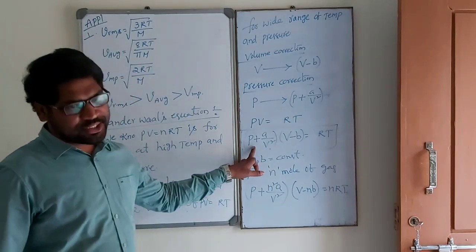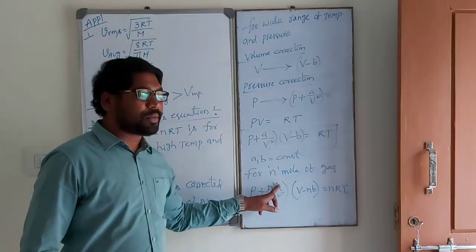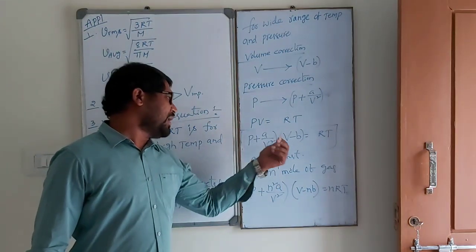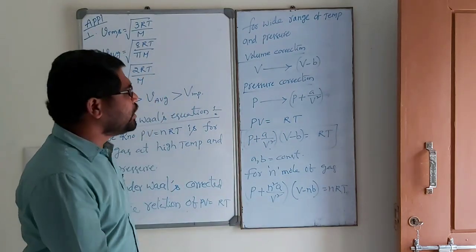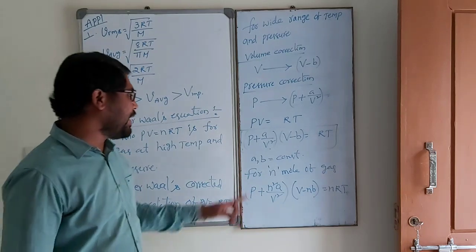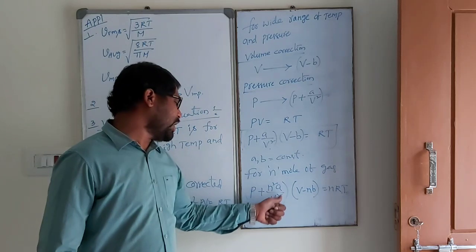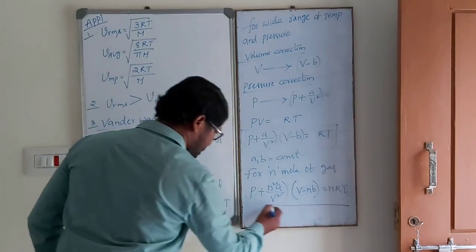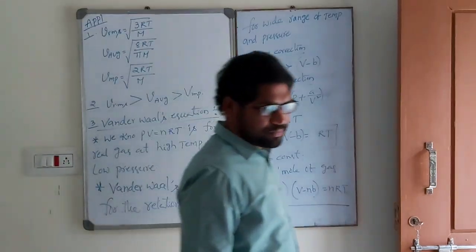This is for 1 mole of gas. This is for n moles of gas. So a is replaced by n square a according to the dimension formula, and V minus nb. On both sides we multiply by n, then here n square, here n, here n. Now P plus n square a by V square times V minus nb is equal to nRT. This is the Van der Waals correction for the ideal gas equation. Right.